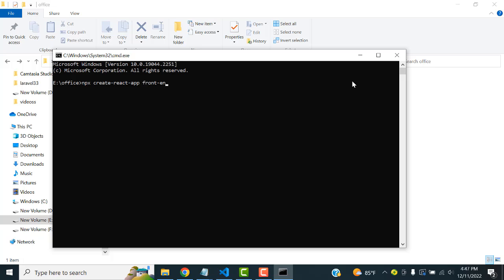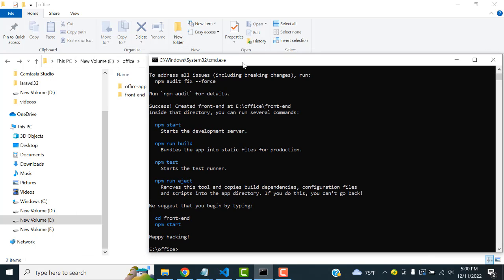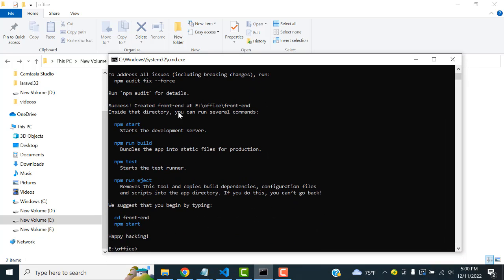Press here. Here also you can change the name. I already changed the name. I just copy and paste from the notepad and change the name. And press the enter key. You have to wait until the React installation process is completed. Now you can see here React app installed successfully. You can see "Happy hacking" here.